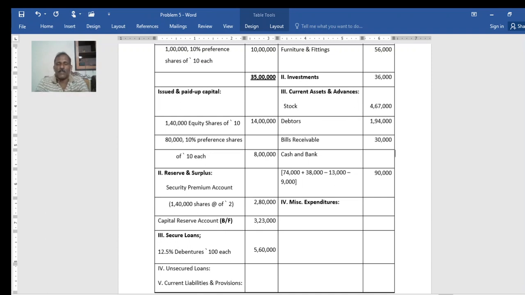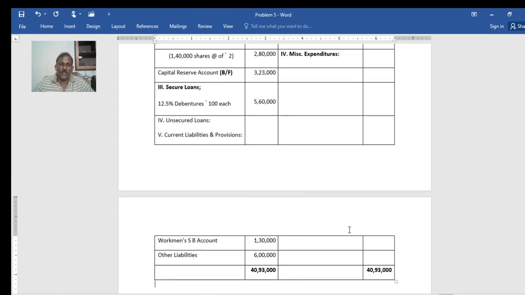After expense that has clearly been given, that is 90,000 balance after this, and total of the balance sheet given because no other miscellaneous expenditure and all. So it is all about the balance sheet.